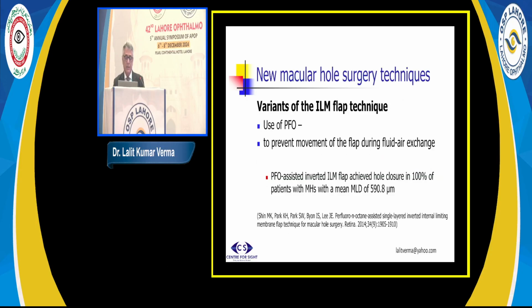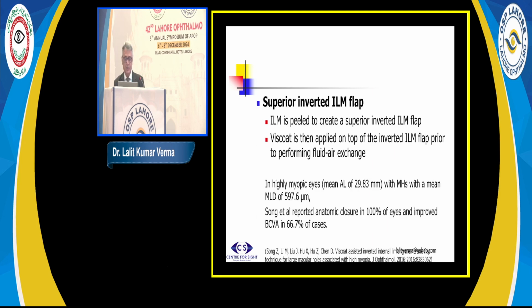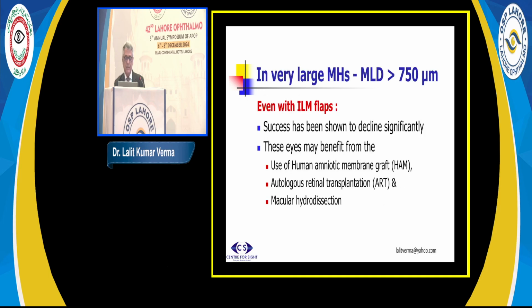I thought I'll share. People have used variations in the ILM flap technique, that they use PFO as I had shown, or people have the superior flaps inverted and they use visco to stabilize this. For extra large macular holes, like 750 kind of macular holes, such patients benefit from human amniotic membrane graft or autologous retinal transplant, or sometimes macular hydrodissection.